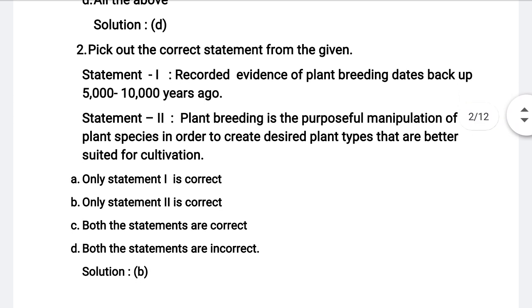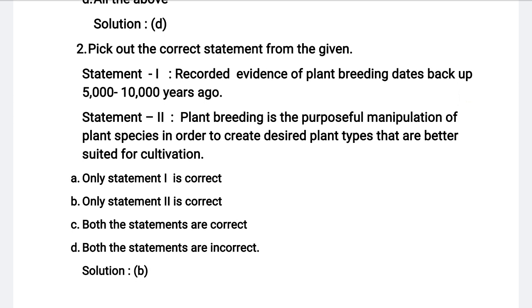Now moving to the second question. Pick out the correct statement from the given below. Here two statements are given. This is a very important way of asking. Statement 1 and statement 2. We need to identify the correct statement. Statement 1: Recorded evidence of plant breeding dates back 5,000 to 10,000 years ago.